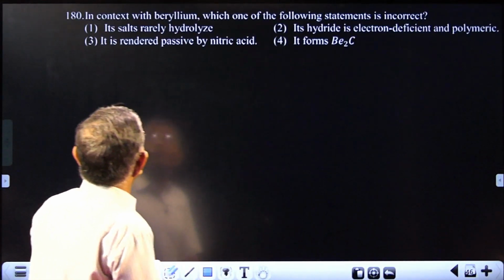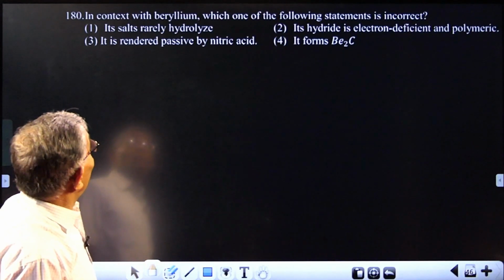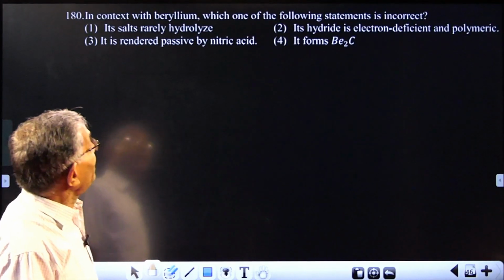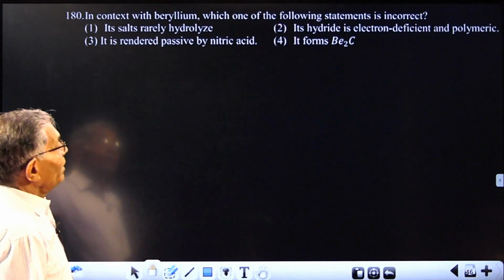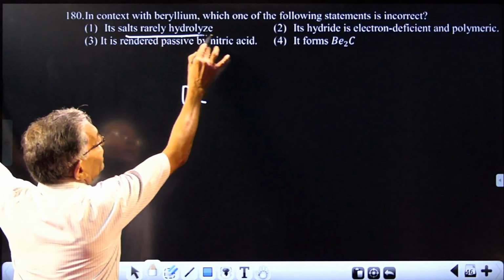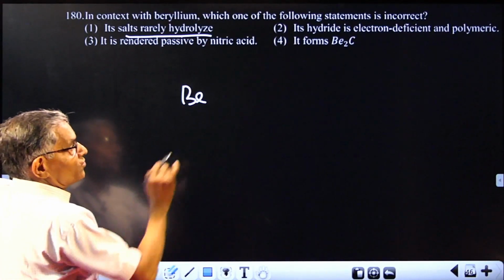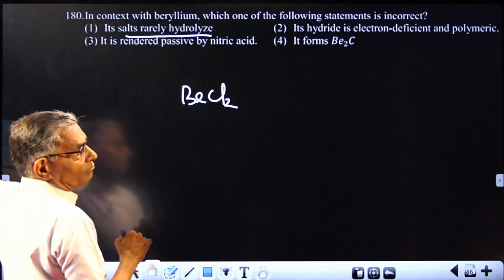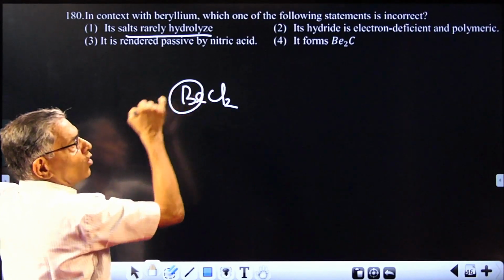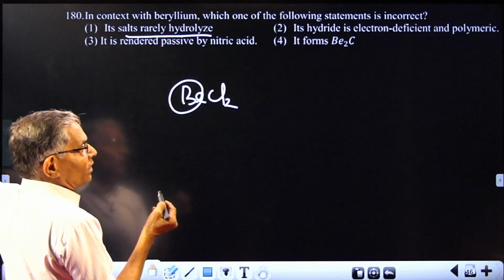Then the last question will be in context with beryllium. Which one of the following statements is incorrect? Beryllium salts are actually undergoing hydrolysis easily. For example, beryllium chloride can react with water easily, because beryllium has got vacant orbitals, it can easily take up water.